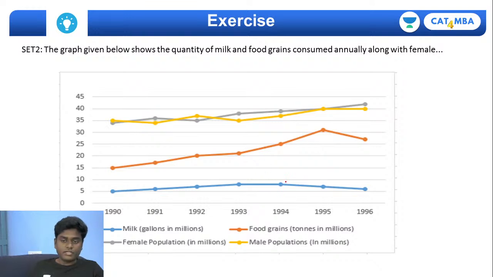So in this way, if you try to notice, only 2 years have the possibility to have the least per capita production of milk. So the only 2 years we need to check are the first year, 1990, and the last year, 1996. Why? Because the trend has been increasing with the population, right? So what I can simply do is find the total population in 1990. How to find that?